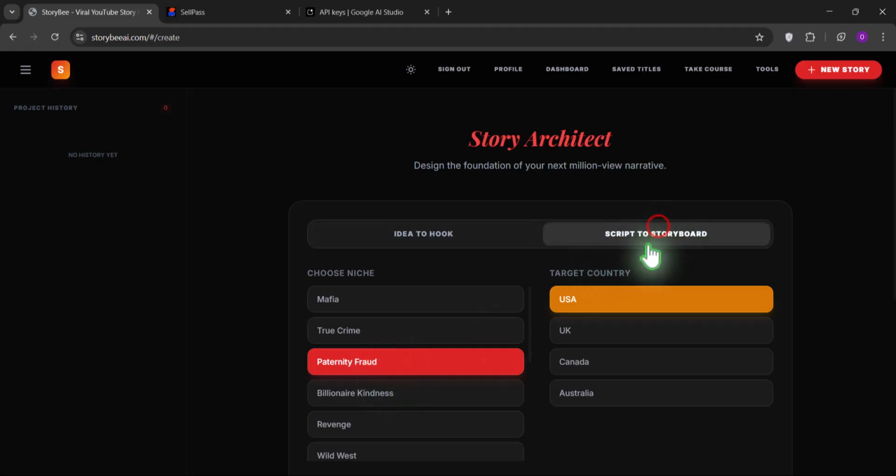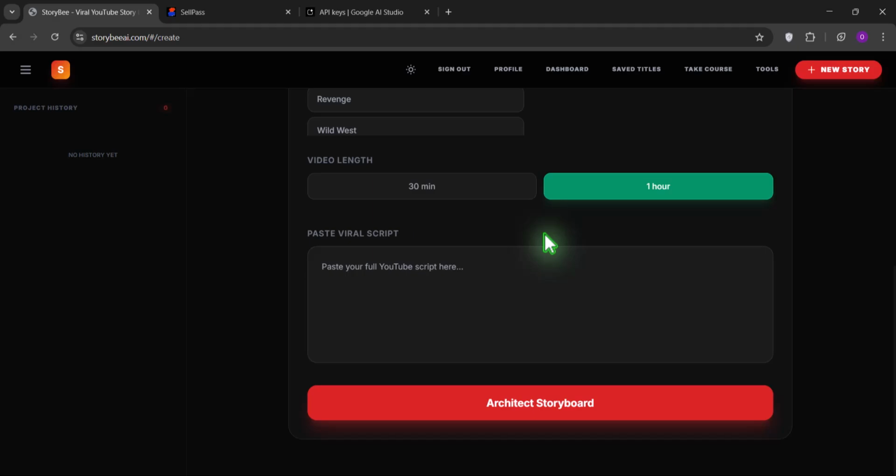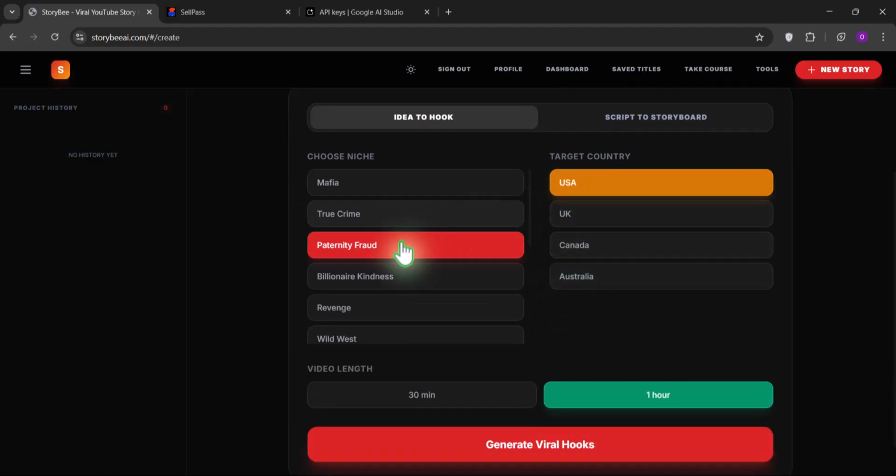We have script to storyboard. So if you have any script, maybe a viral script or anything, maybe a transcript of a video that you want to model, you paste it here and you click on architect storyboard. For now, I'm just going to use the automated method, which is idea to hook. Then I'll select paternity fraud, I'll select UK.